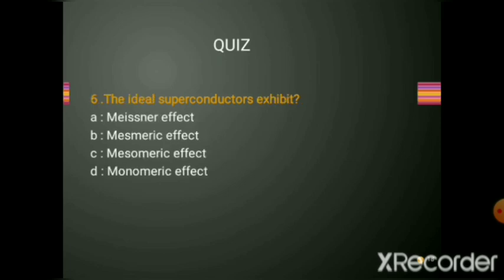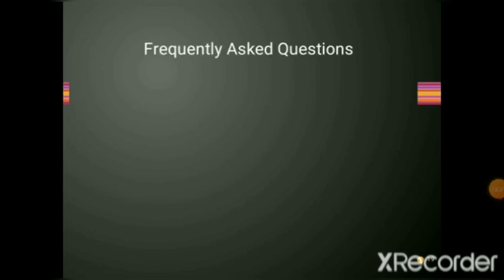Ideal superconductors exhibit the Meissner effect, mesmeric effect, mesomeric effect, or monomeric effect. This is what we have seen in the properties of superconductors, that they exhibit the Meissner effect. So this is what we have seen in today's class.